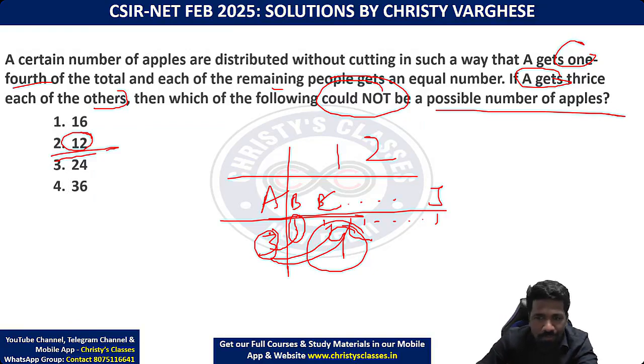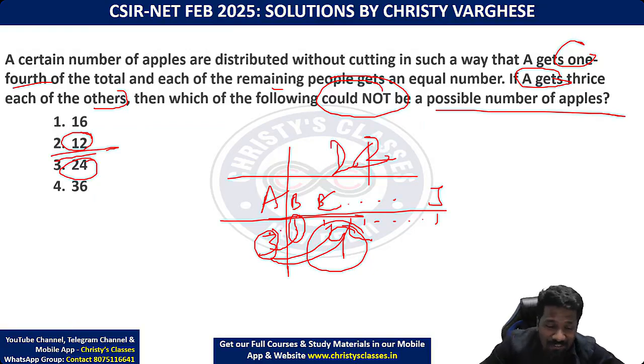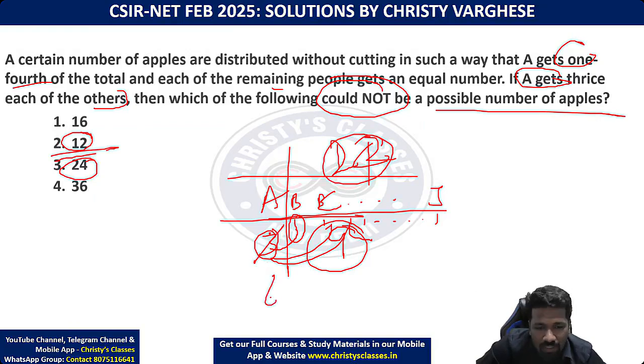Please respond. If it is 24, same logic. 12 ka double hai 24. So 12 work karega to 24 bhi work karega. That is the reason. In factors and divisibility, I will generalize this and tell you when it will work, when it won't work. So 24 means 1/4 of 24 is 6. So remaining is 18. 18 means everyone get 2 apple, 9 people. So 6 is 3 times of 2.